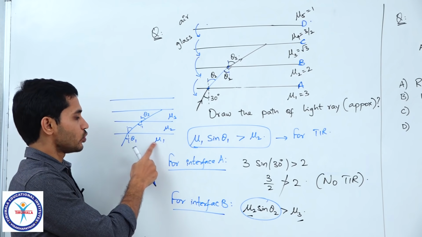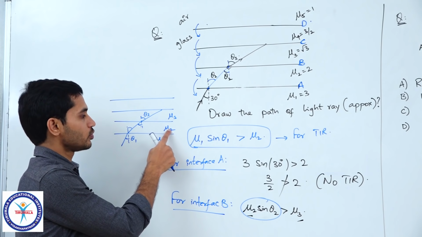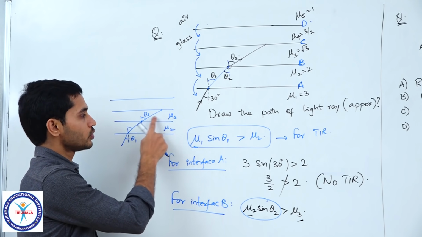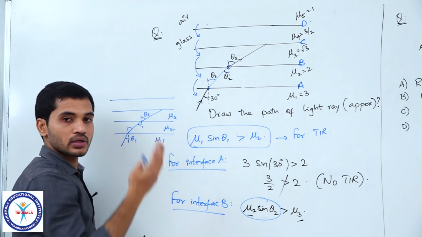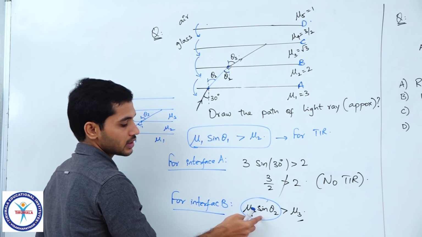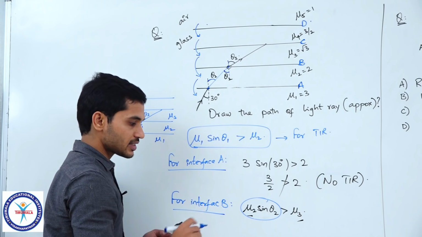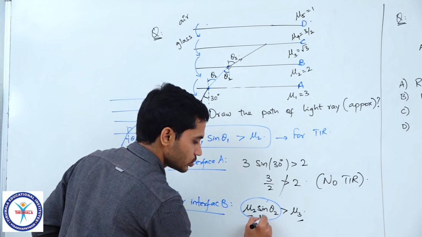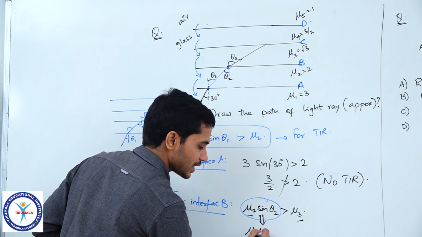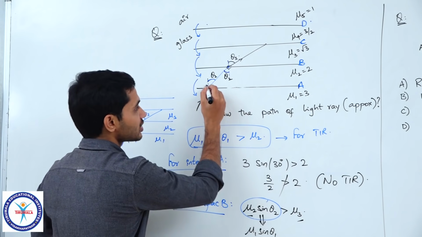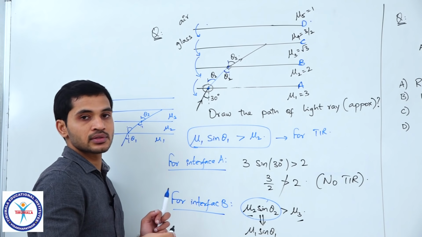We can say that mu 1 sin theta 1 is equal to mu 2 sin theta 2 is equal to mu 3 sin theta 3, so on, correct? So, now here I need mu 2 sin theta 2. Can I say mu 2 sin theta 2 is nothing but mu 1 sin theta 1 by using Snell's law at this surface?